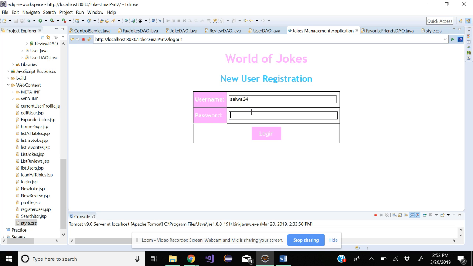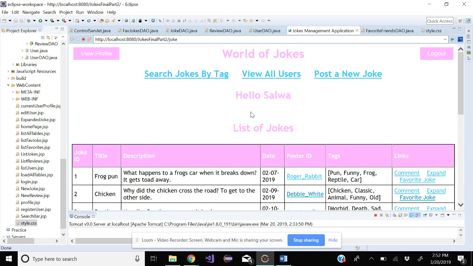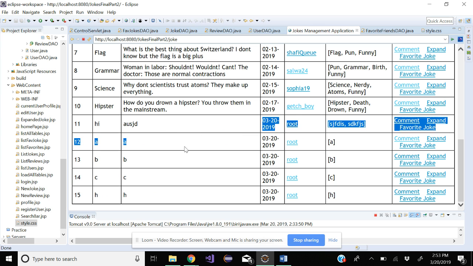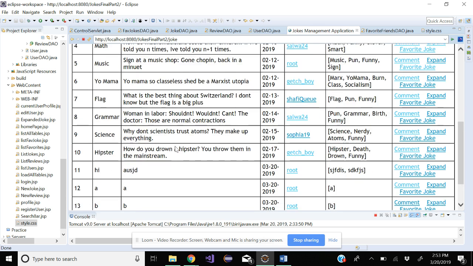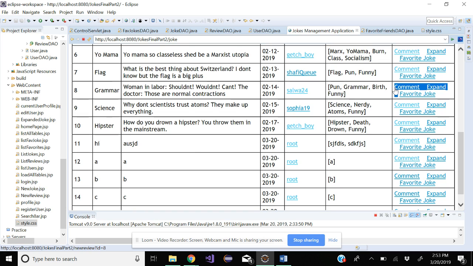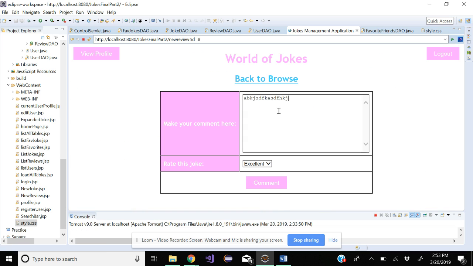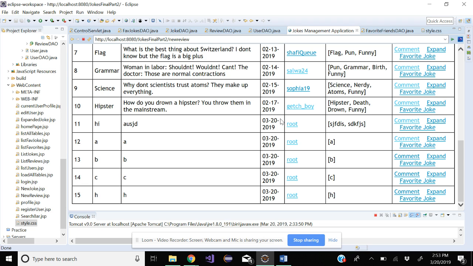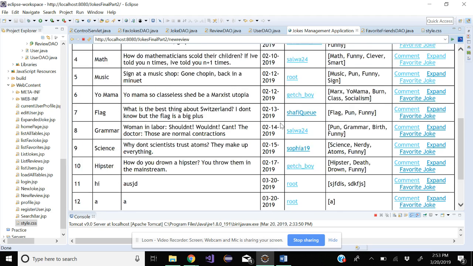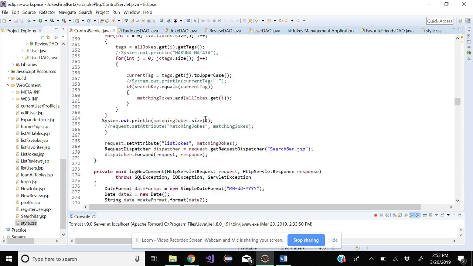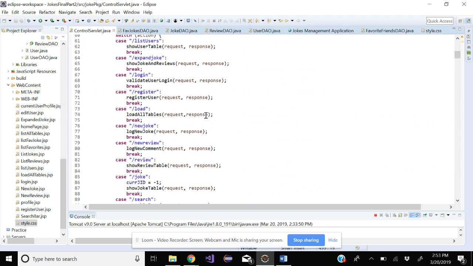So let's log back in. And then it says hello Salwa. But the root's jokes that we made today are still in the database. We didn't reinitialize it. So try commenting on your own. If I try to comment on my joke, you cannot comment on your own posts. So all of our restrictions are working and people can see each other's jokes when you log in as a different user.